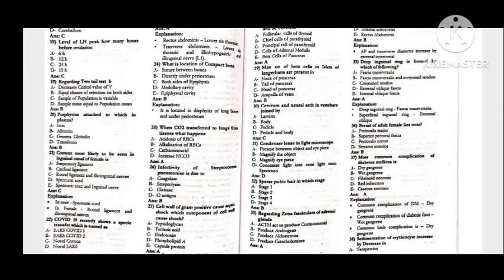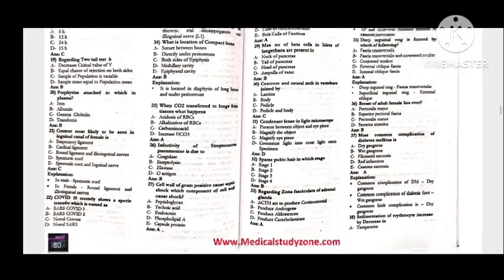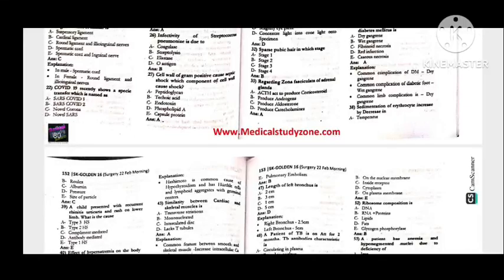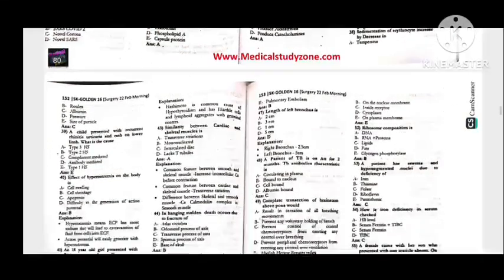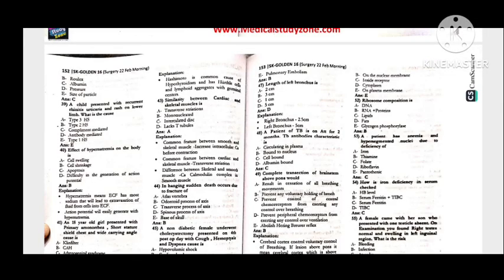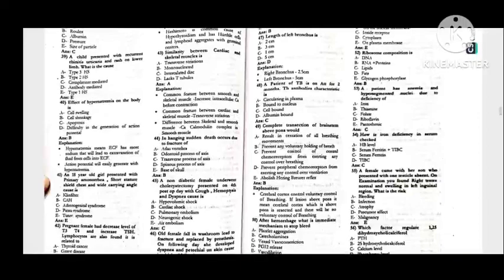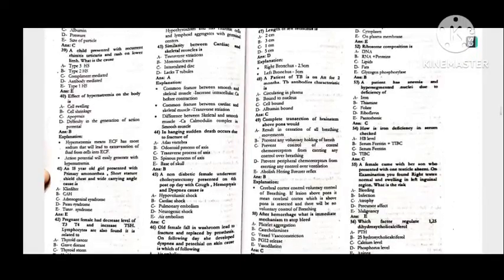36, breast of adult female lies over superior pectoral fascia. 37, most common complication of diabetes mellitus is dry gangrene. 38, sedimentation of erythrocyte increases by decrease in the albumin. 39, a child presented with recurrent rhinitis, urticaria, and rash on the lower limb. What is the cause? That is the type 1 hypersensitivity.